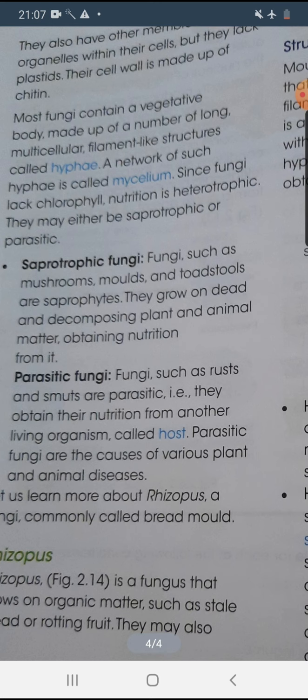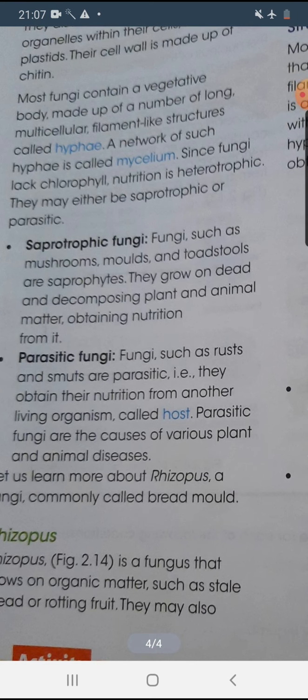Now a network of such hyphae is called the mycelium. That means each filament-like structure is known as a hypha, whereas this bunch of hyphae is called the mycelium.